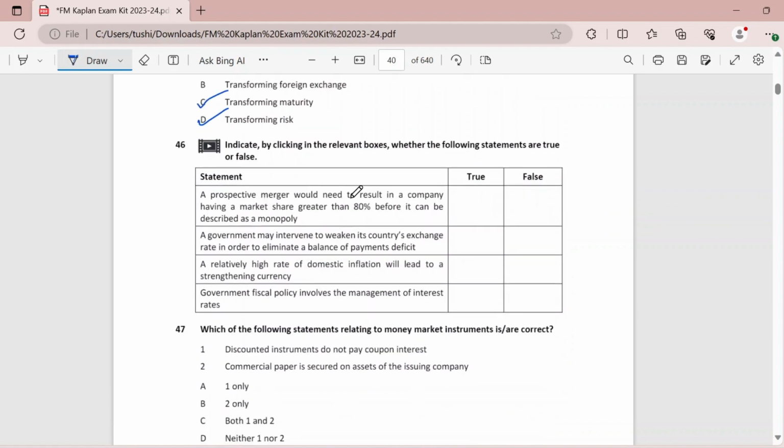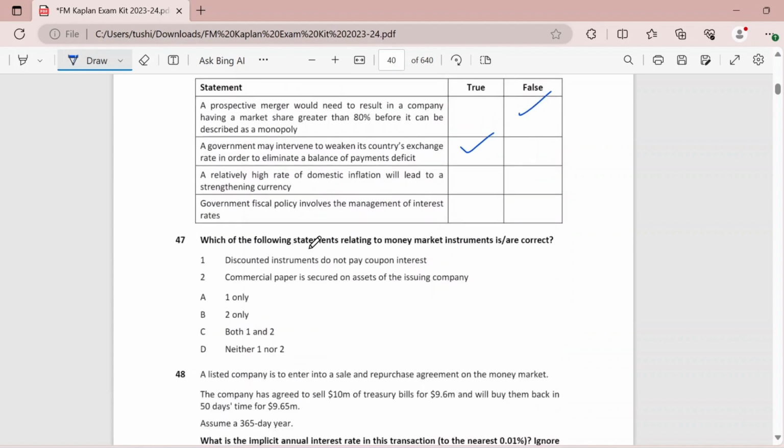Then, a prospective merger would need to result in a company having a market share greater than 80% before it can be described as a monopoly. Now, this is false. A government may intervene to weaken its currency's exchange rate in order to eliminate a BOP deficit. Now, this is true. There are governments that have had to do this because they want to eliminate the BOP deficit. Then, a relatively high rate of domestic inflation will lead to a strengthening currency. Definitely not. It's actually the opposite. If you have lower inflation, that means you will have a stronger currency.